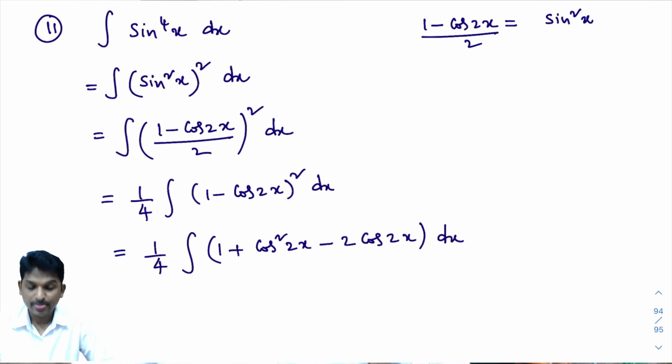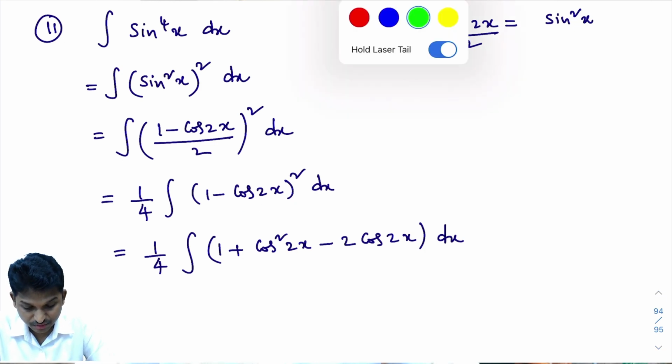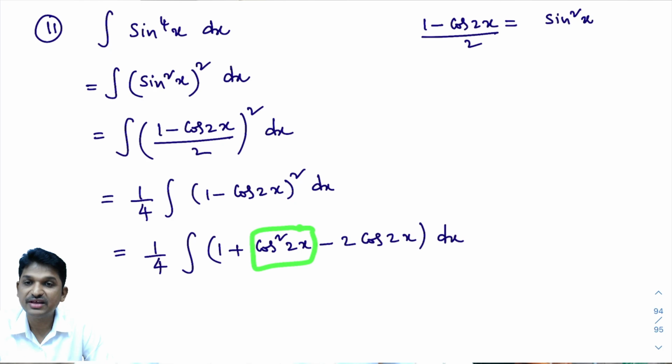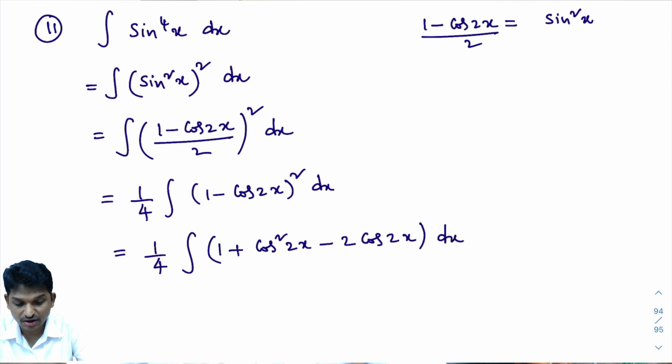Now, the a minus b whole square formula is a square plus b square minus 2ab. Now look here, cos square 2x is there. I need to simplify this. We don't have any direct formula for this. You learned how to calculate cos square x dx, right? So here I need to write cos square 2x. Look here, cos square 2x.